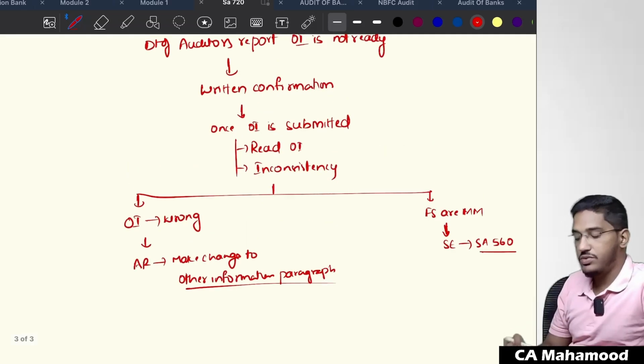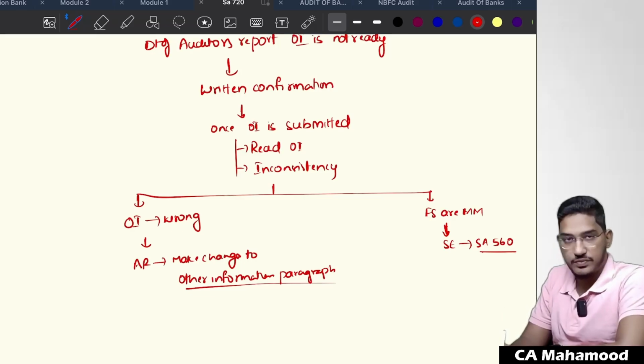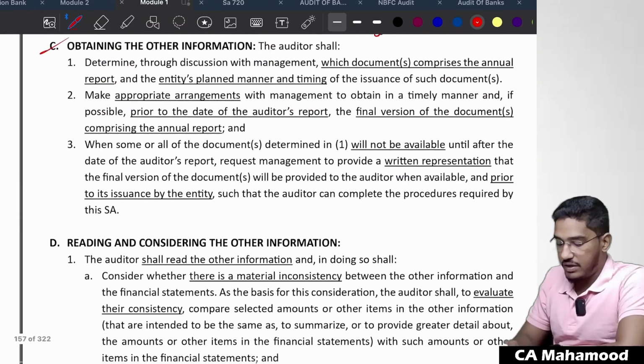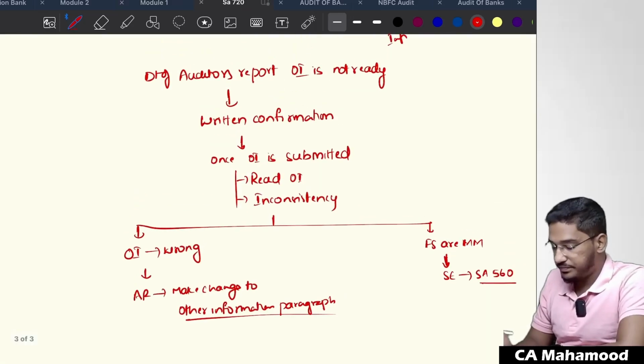That's it. So this is what you will do in case the information which is required to be included in the annual report is not ready as on the balance sheet date. Able to understand, everybody? So if you want to take a screenshot of this, you can take it. You can take the screenshot.